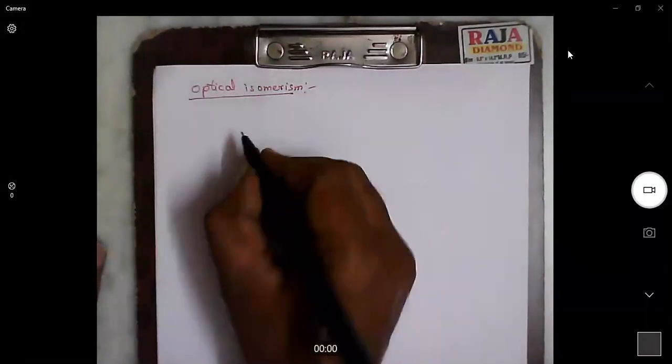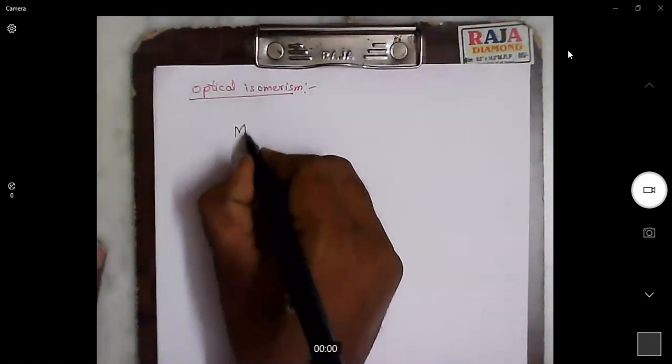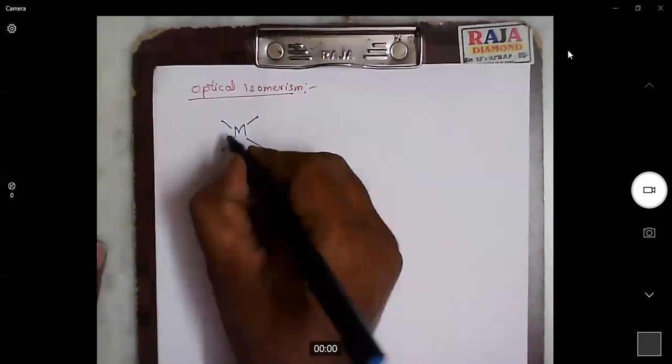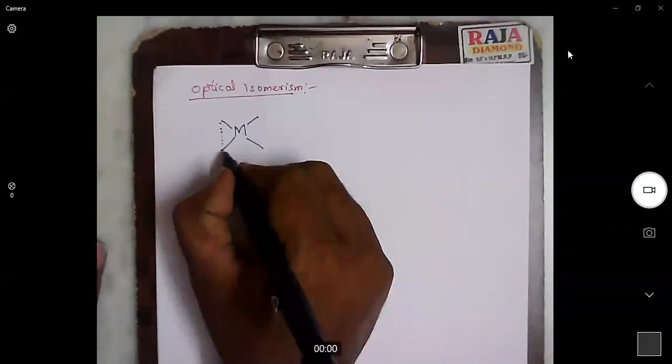Now we will discuss optical isomerism for square planar, tetrahedral and octahedral complexes. Look at square planar complexes. What is a square planar complex? Planar. That means this molecule is planar.